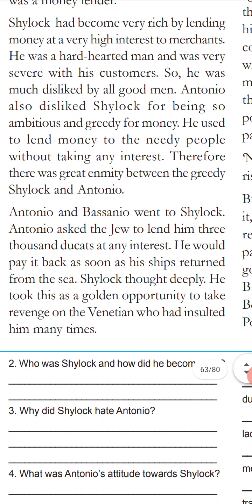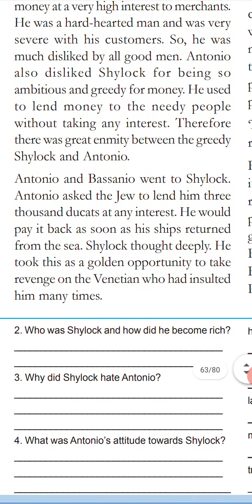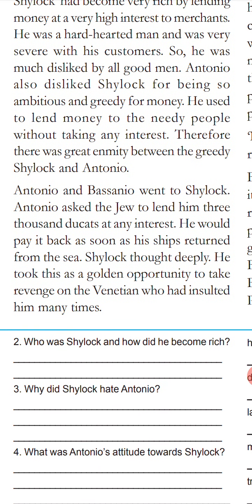So it is a golden opportunity, according to our villain Shylock, and he decided it is the best opportunity to destroy Antonio.